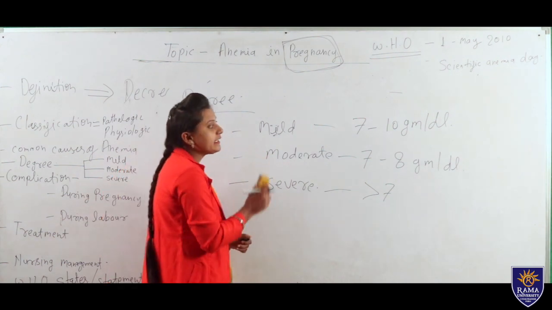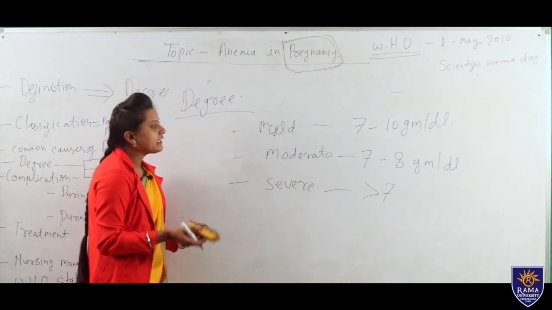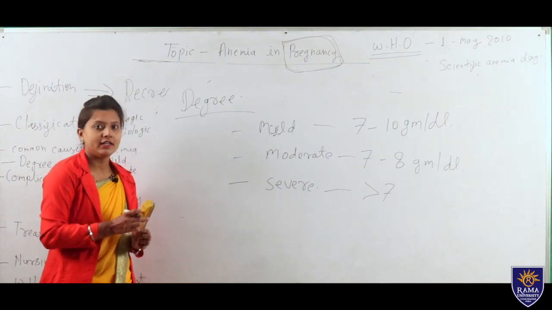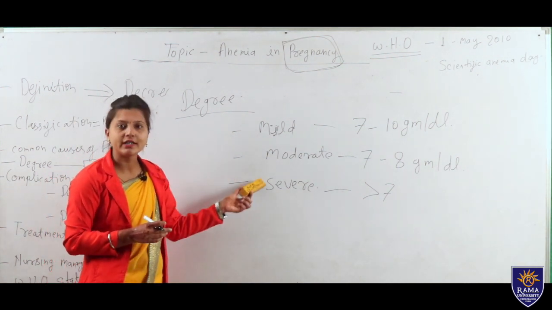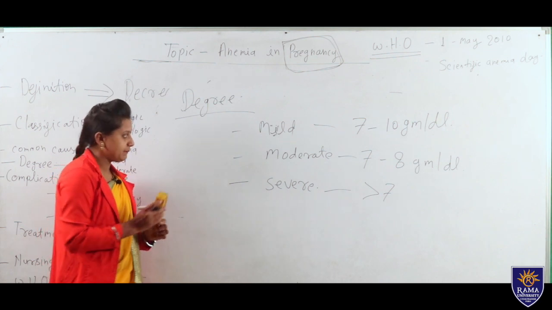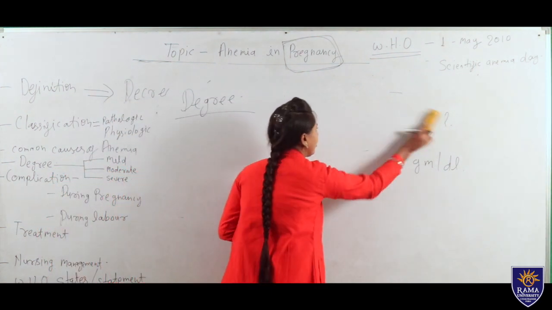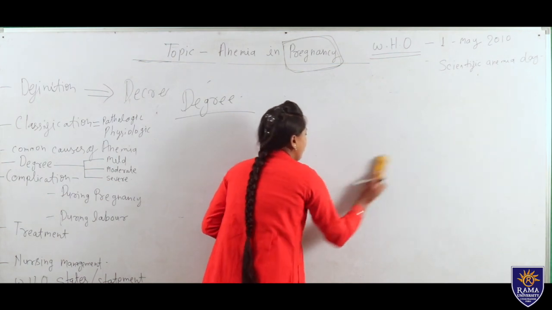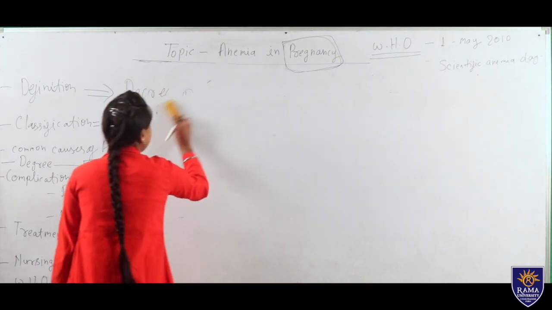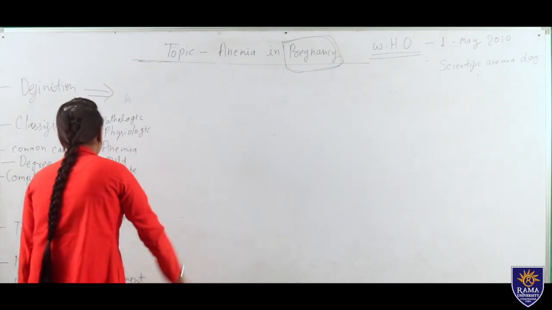In this way we can divide anemia into mild, moderate or severe. So this is all about the degrees of anemia, and in gram per dl we can identify the anemia condition.